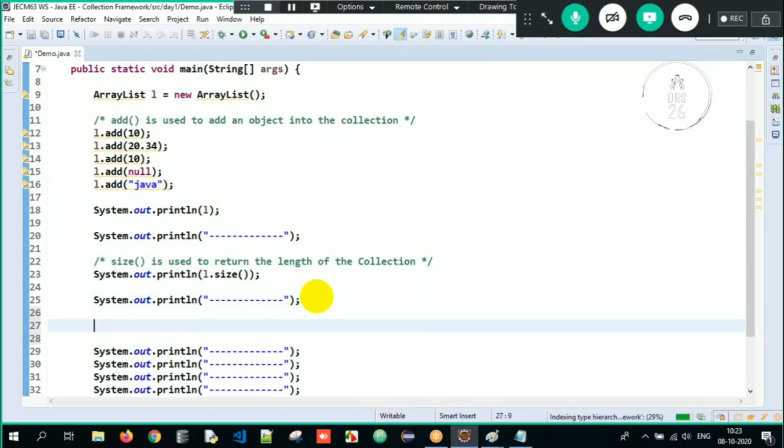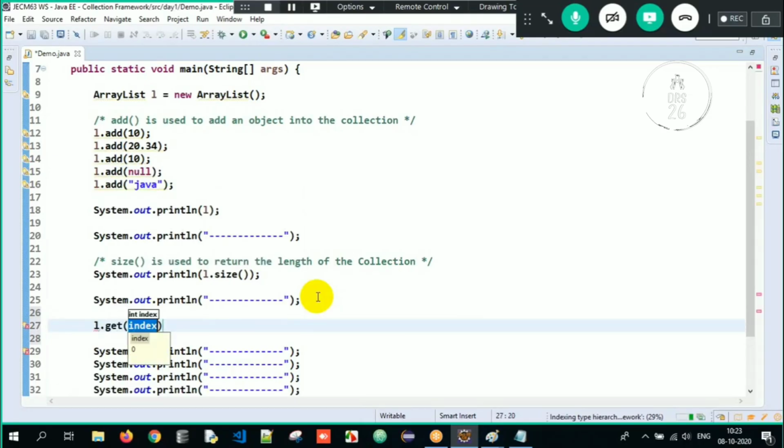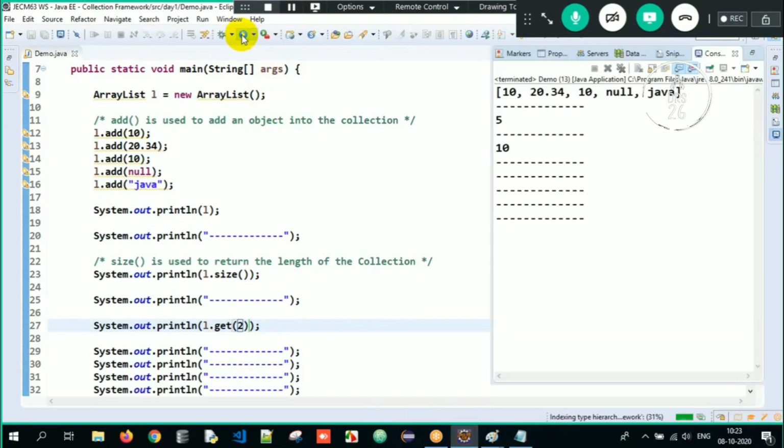Similarly, I will write l.get(). I have a method called get. When I write l.get, I specify the index position 2. So now when I write l.get(2), I am getting the object based on index position 2. get(2) means I am getting the object at index position 2.